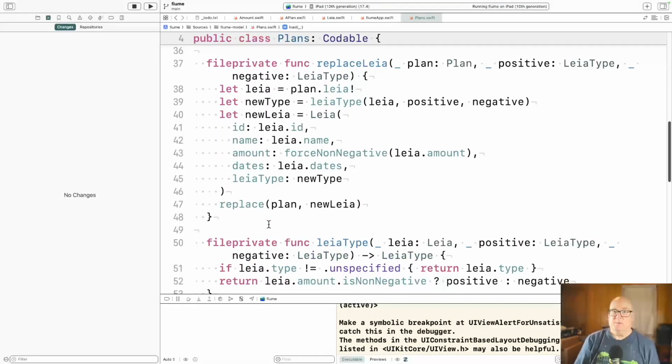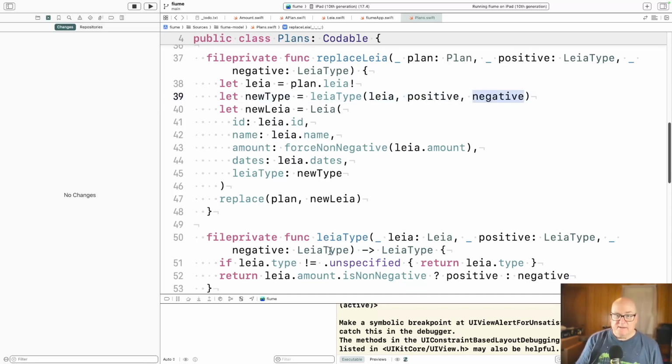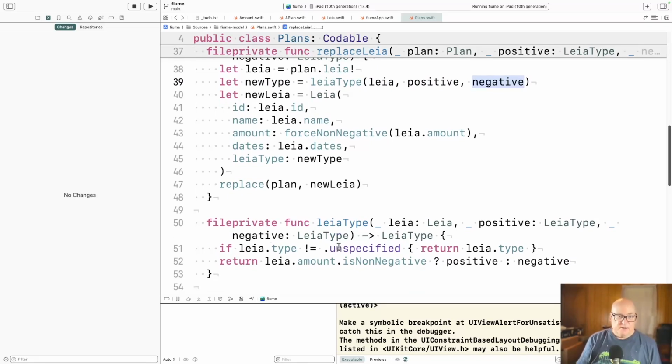Okay, so what makes it a right value? We come in, we've got the plan, and the plan contains a Leia that's one of those four types. And so we compute the new type, and that's going to be based on the Leia itself. And then what should we call it if it's positive, and what should we call it if it's negative? So let's peek down there. If the type is not unspecified, if it's already set, like we're reading a file that's already in the correct format, we just return it. But if it's unspecified, type takes care of deciding if it's nil or not. So if it's not unspecified, we just return it.